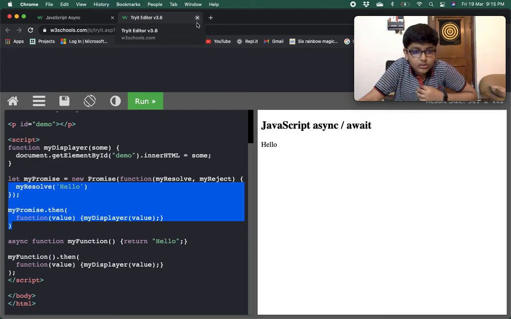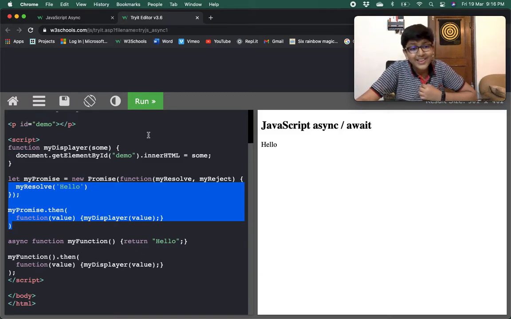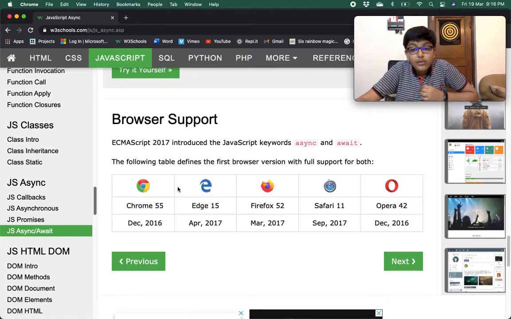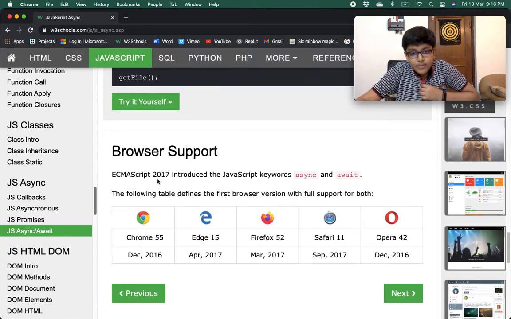I just wanted to show you how, instead of using async, you can do the same thing using normal promises. And now we were on browser support. ECMAScript 2017 introduced the JavaScript keywords async and await. The following table defines the first browser versions with full support for both.